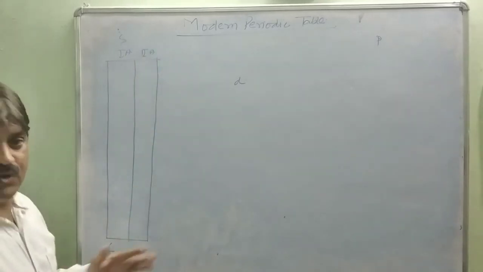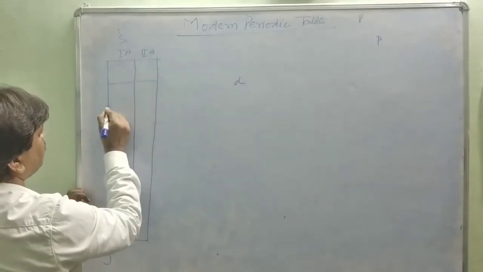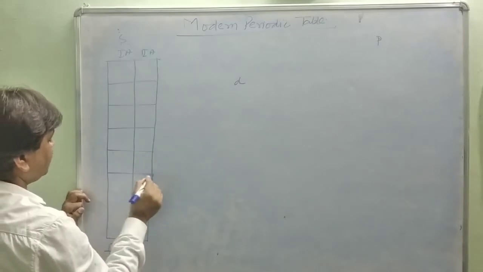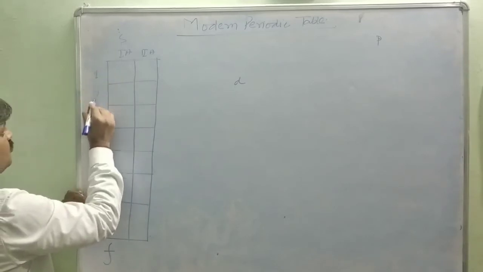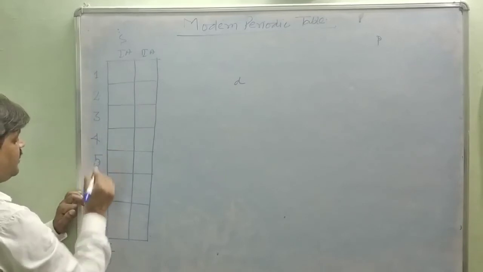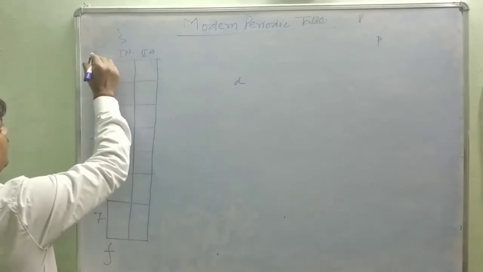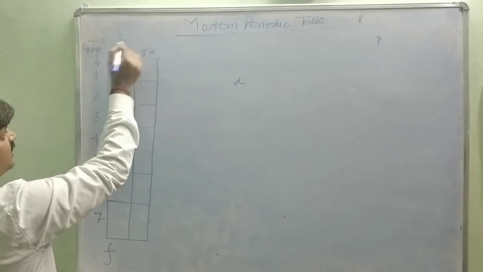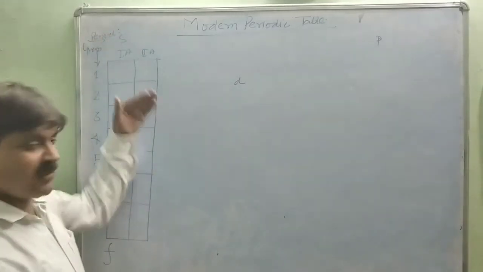And how many horizontal lines? This is seventh. 1, 2, 3, 4, 5, 6, and this is 7. As we go from top to bottom, this vertical line is called a group, and a horizontal line is called a period. Left to right, this is a period. Top to bottom, this is called a group.